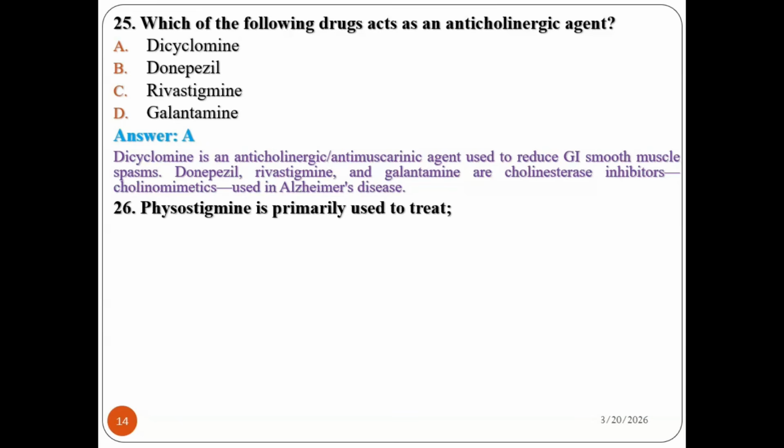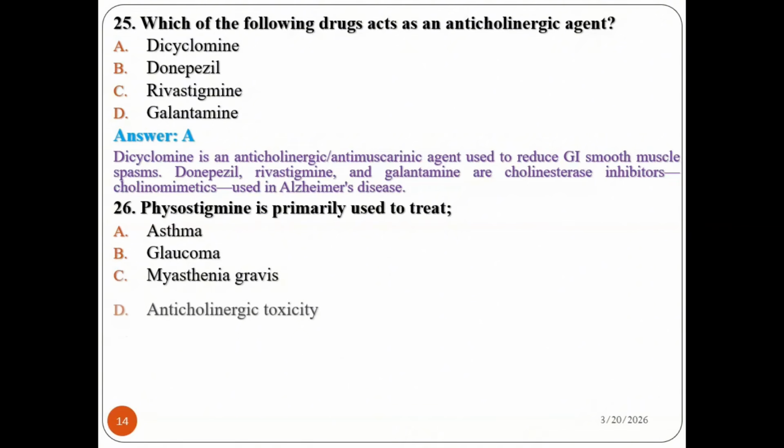Question number 26. Physostigmine is primarily used to treat asthma, glaucoma, myasthenia gravis, anticholinergic toxicity. Physostigmine is mainly used for the treatment of what?